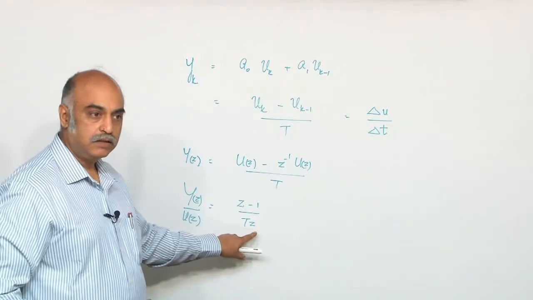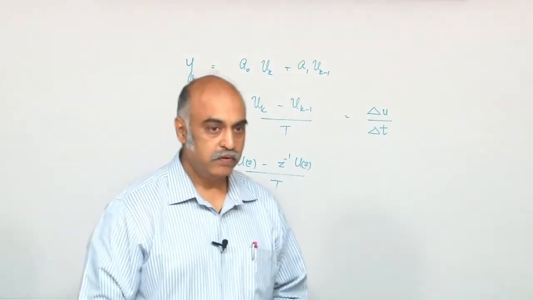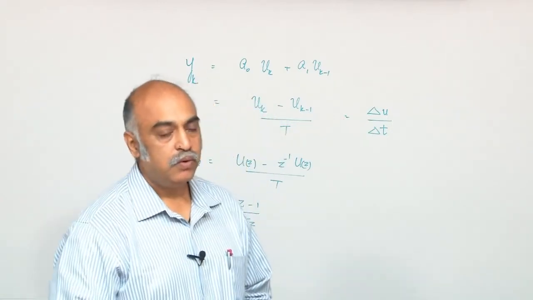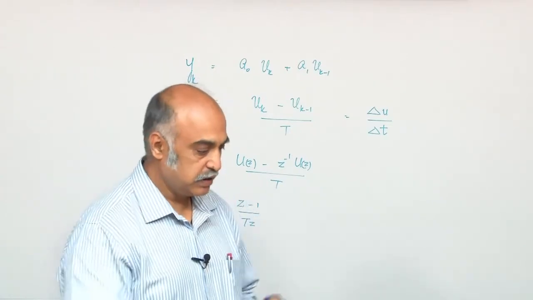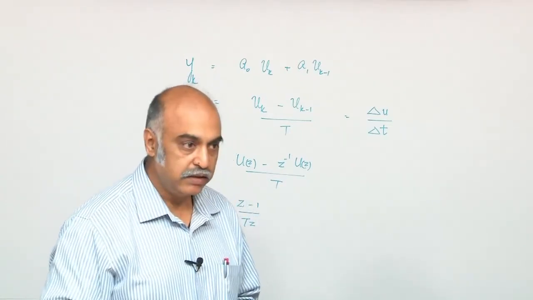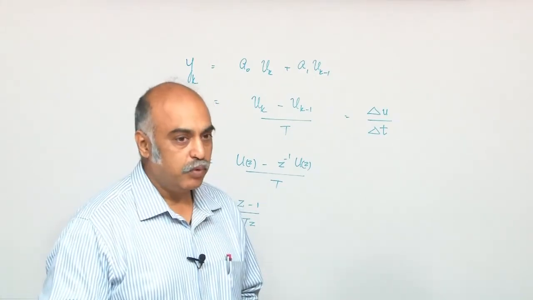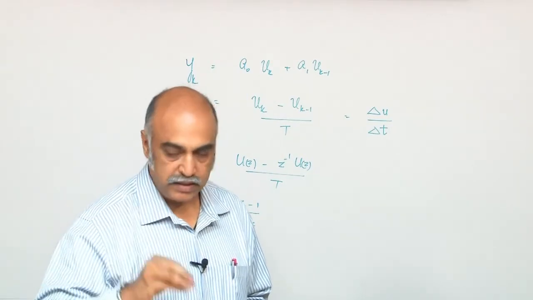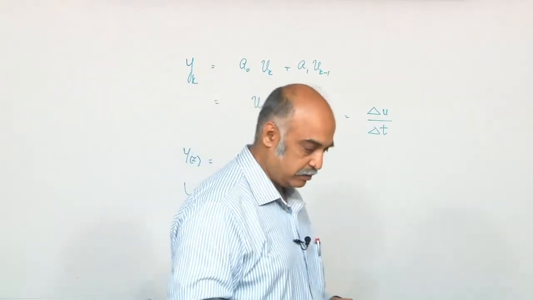See that the location of the pole is at 0, and is the character of an FIR filter. Of course, in this case it is evident directly, but the moment you say that all the poles of the filter are located at z equal to 0, it is an FIR filter. There is no feedback path.